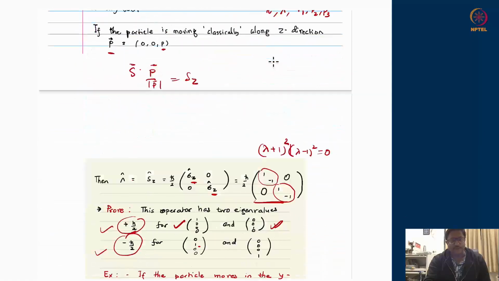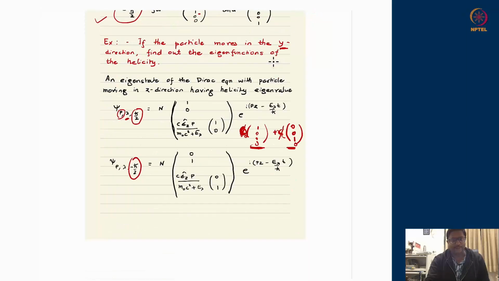So overall, the full solution becomes 1, 0 as phi naught, then chi naught, and they should be related like that. And this is the plane wave with positive or negative energy depending upon E lambda. If lambda is positive, E lambda is positive. If lambda is negative, E lambda is negative.